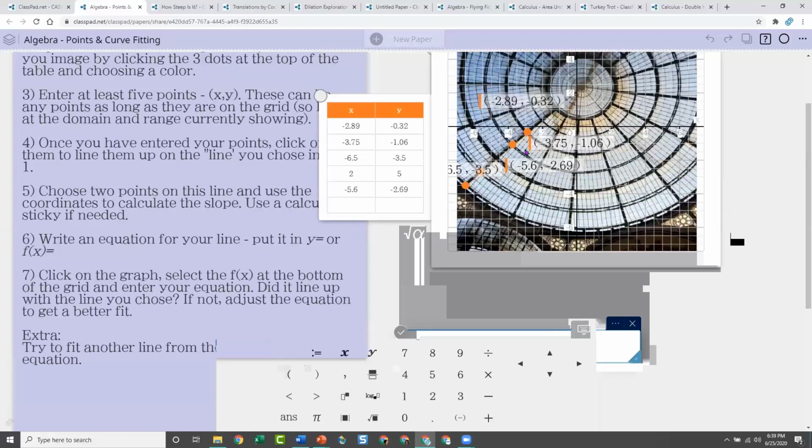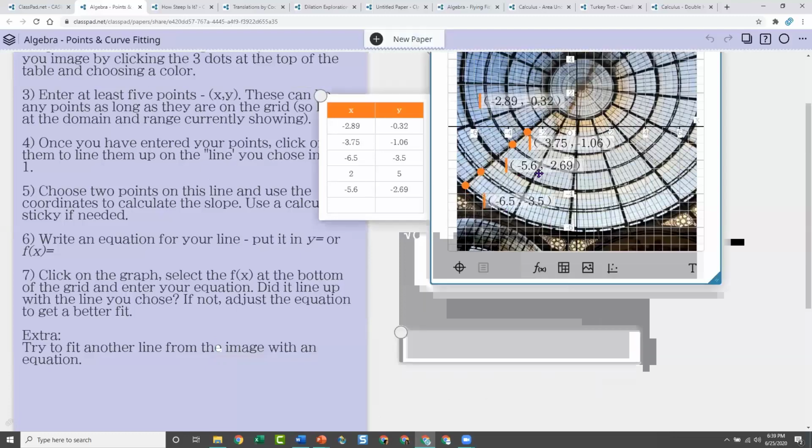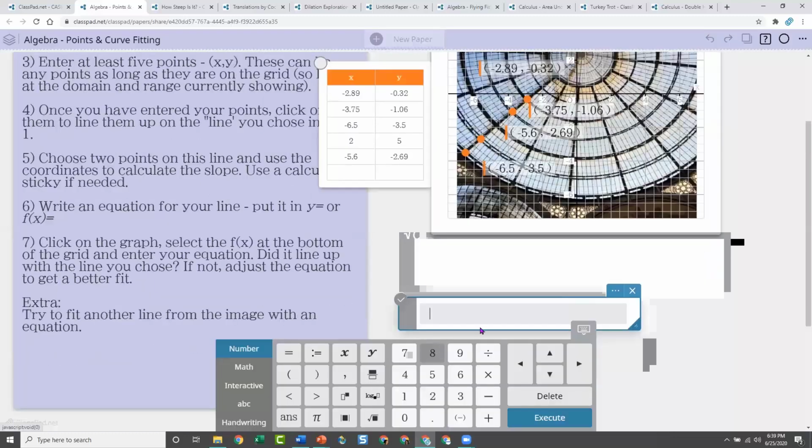I'm going to use the coordinates of 2 of these points. Students could pick whichever 2 points they want. I'm just going to pick these 2 right here. So I'm going to find the slope. I'm going to calculate the slope. I'm going to use this point right here. So I'm going to get the calculate sticky.